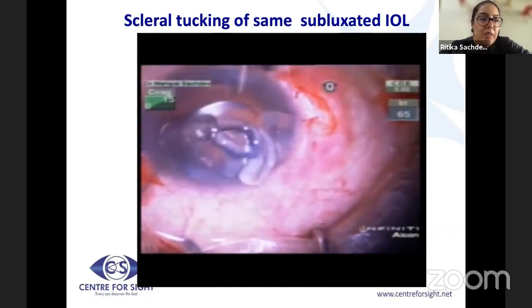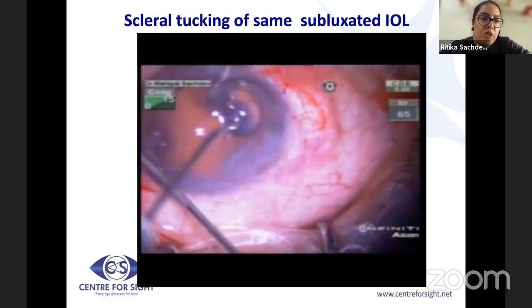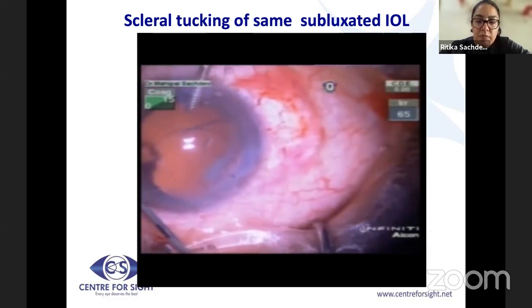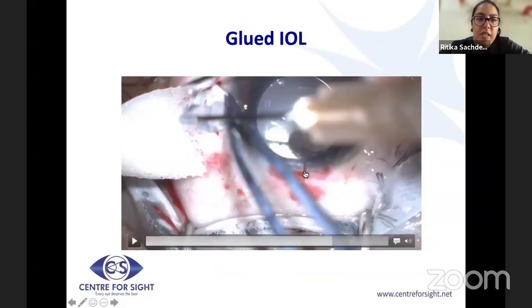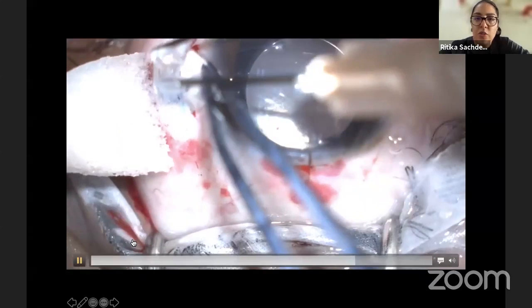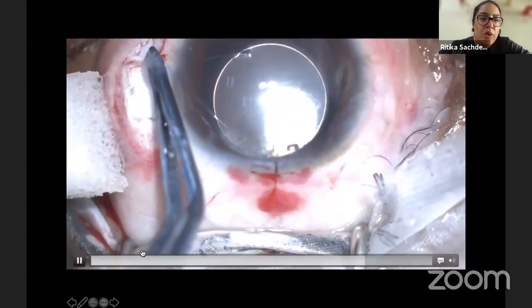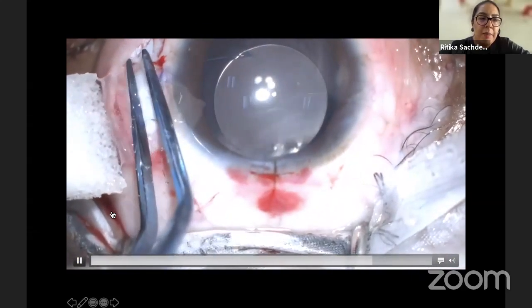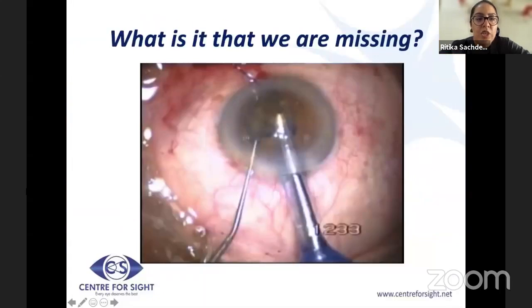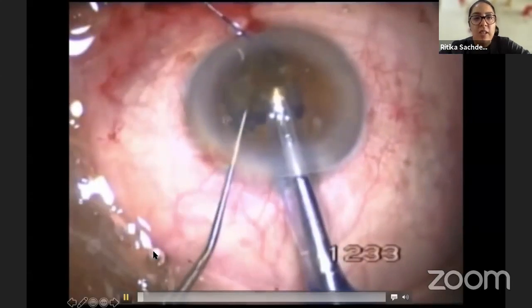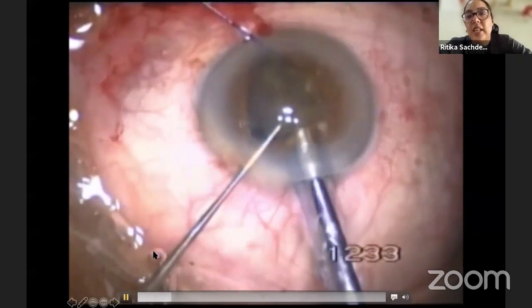which can then be embedded into the sclera through a track created by a needle. In the interest of time, I'll just show you a better video. This is how the externalization works. And then you are simply embedding into the sclera and keeping the flaps back on with glue. Just one last video. Just look at what's happening here.